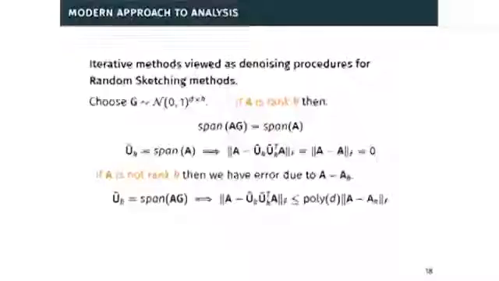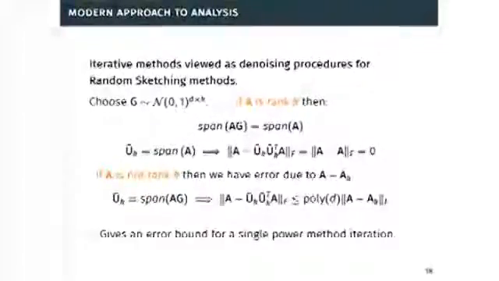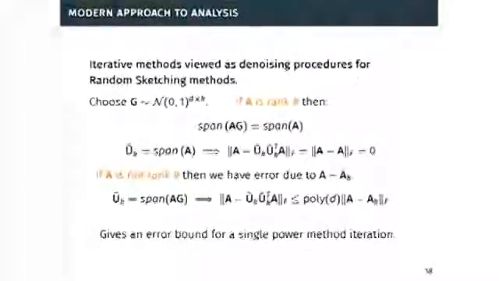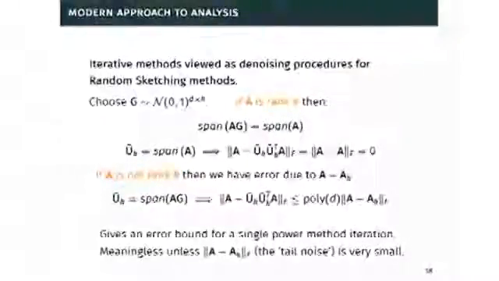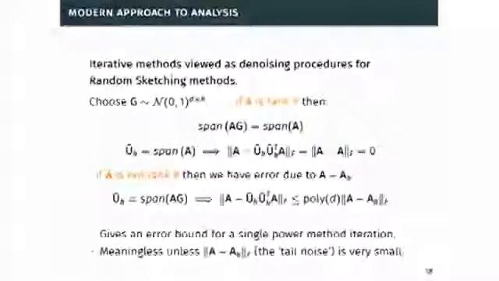Now, if my matrix A is not actually low rank, so it has some distance from low rank, A minus A_k, I'm going to instead get an error that's polynomial in this optimal Frobenius norm approximation, polynomial in A minus A_k. This is basically giving an error bound for a single iteration of the power method. It might seem very weak, and it is very weak unless A minus A_k is very small, but it gives us a starting point.